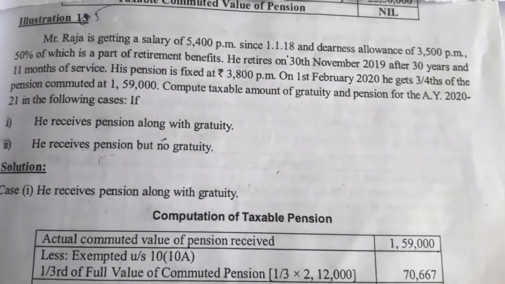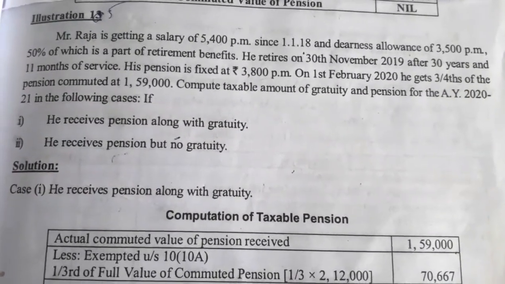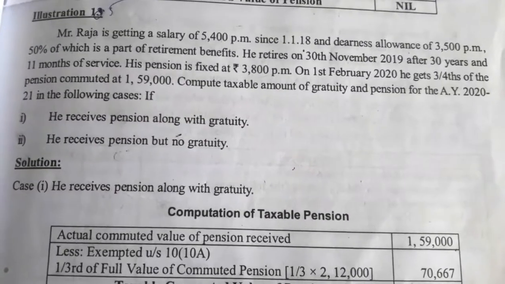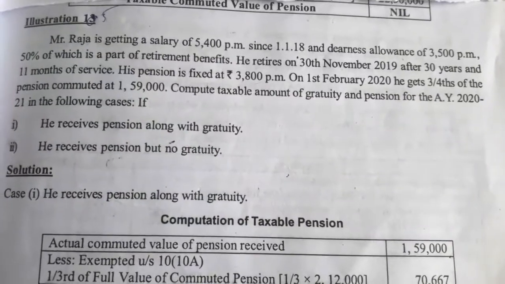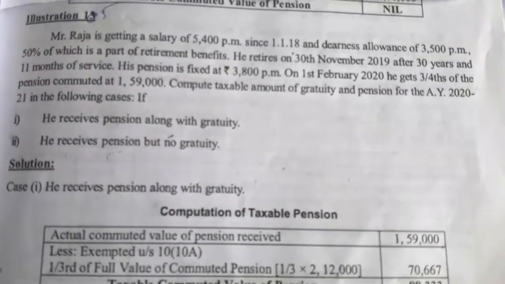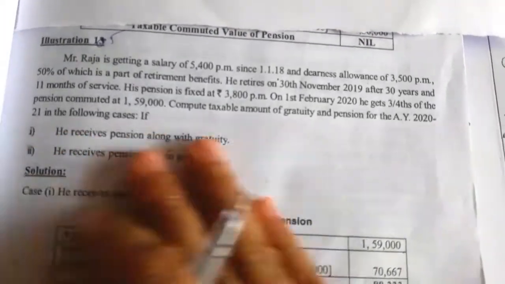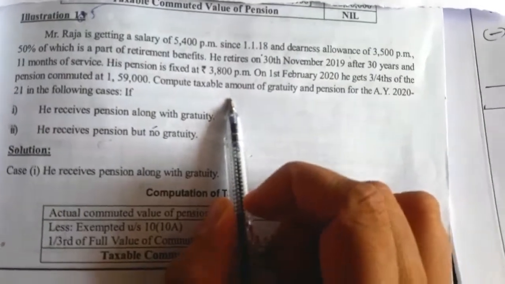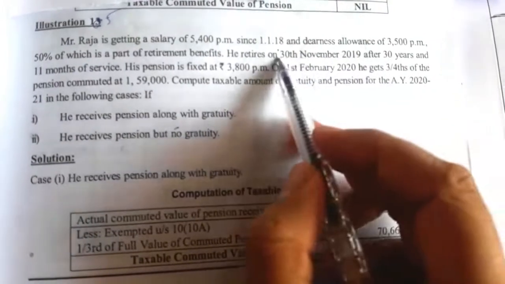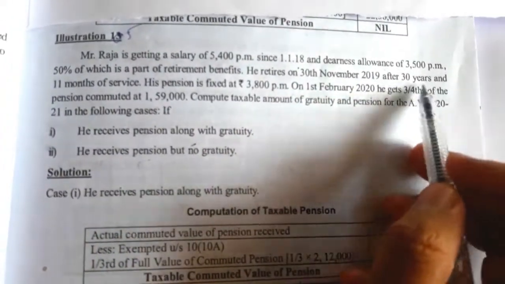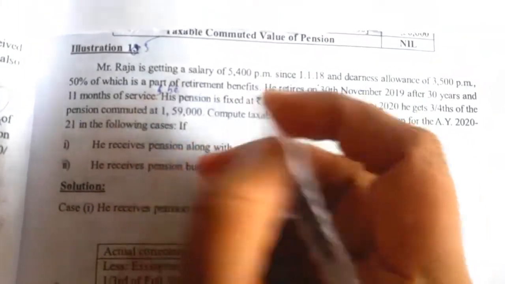Compute the taxable amount of gratuity and pension for the assessment year 2020-21 in the following cases: if he receives a pension along with gratuity, and if he receives a pension but no gratuity. So in this question, along with the pension, they asked to compute the taxable gratuity, but the complete information, that is the gratuity received, is missing here. So write one sentence here.